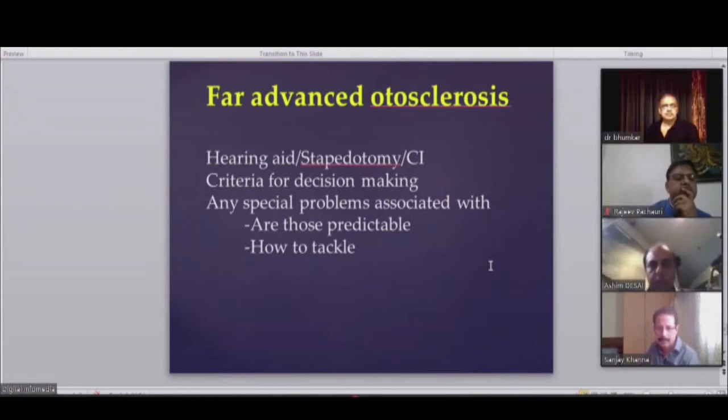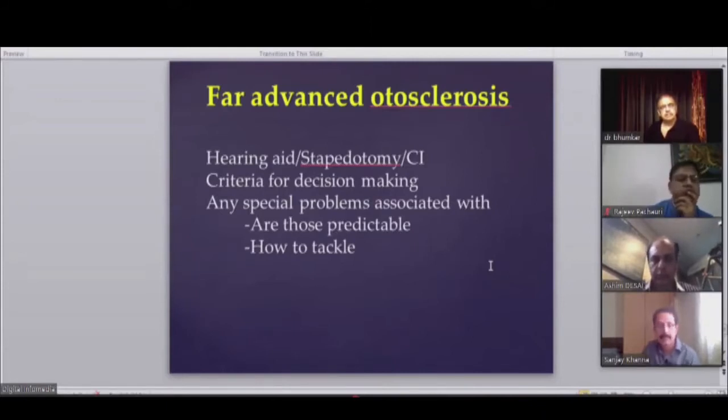Everything is a value. Now, for example, patients who have good speech discrimination, the first choice is stapedectomy, followed by hearing aid. In spite of having a profound loss, stapes surgery is the indication, followed by hearing aid, for whatever time it can sustain.